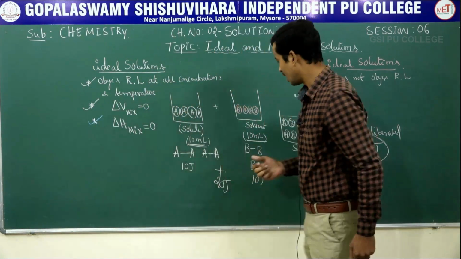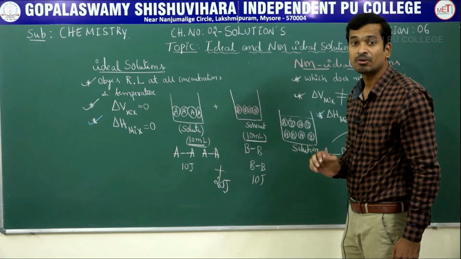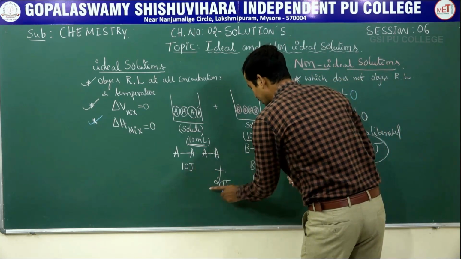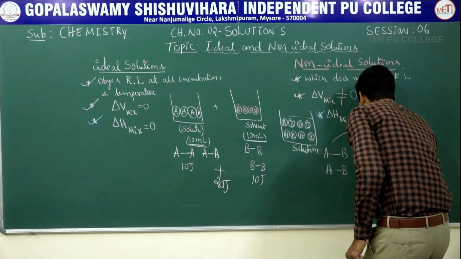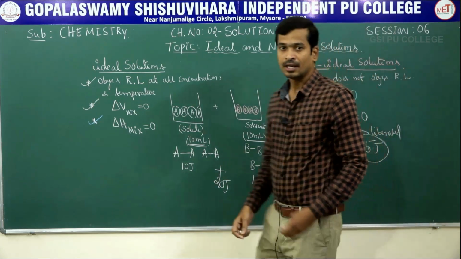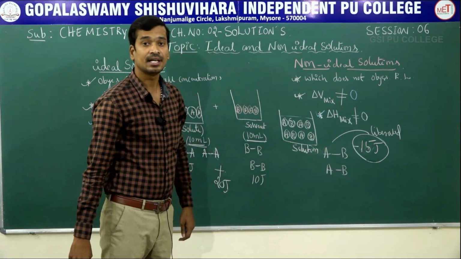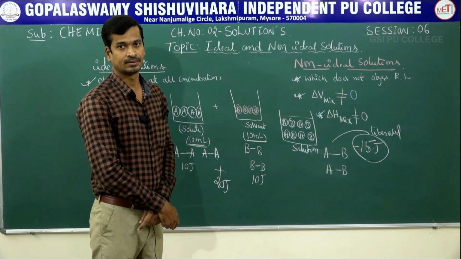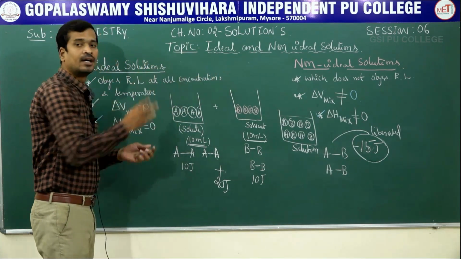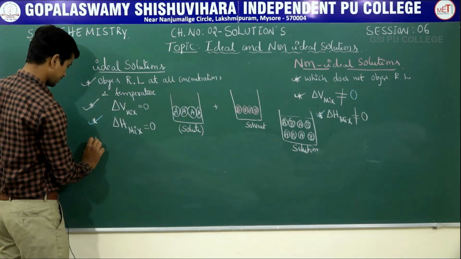But in case of a non-ideal solution, delta H mixing is not equal to 0. What do you understand? Suppose 10, 20, suppose heat is liberated only 15 joules. 15 joules means the heat absorbed is not equal to the heat liberated. That is the third important point in ideal and non-ideal solutions. Clear? Ready?